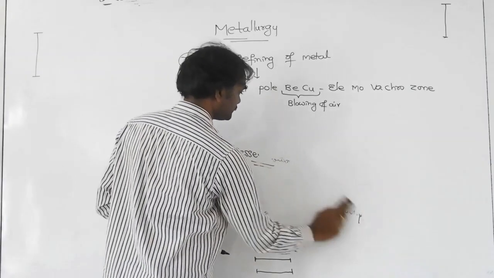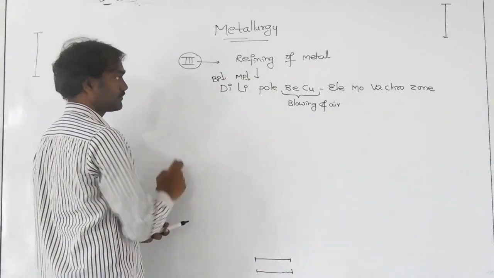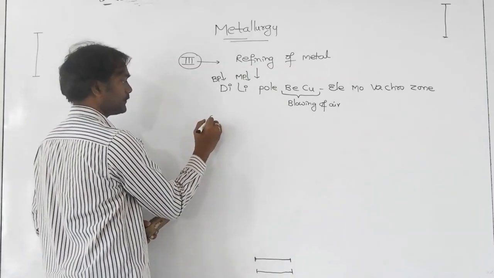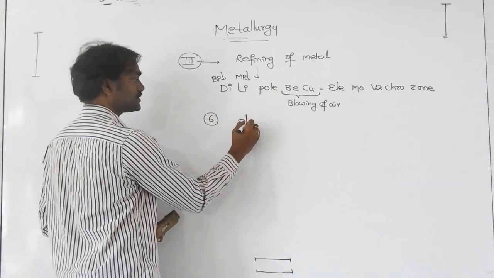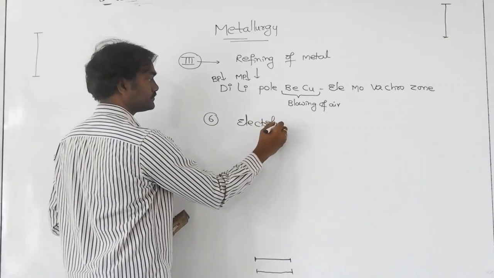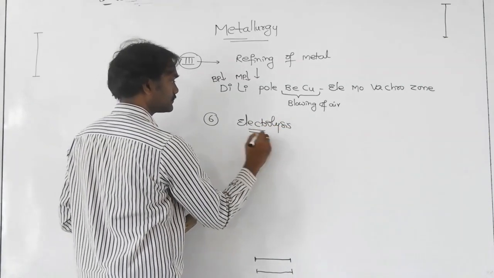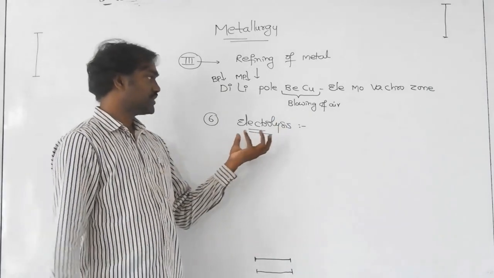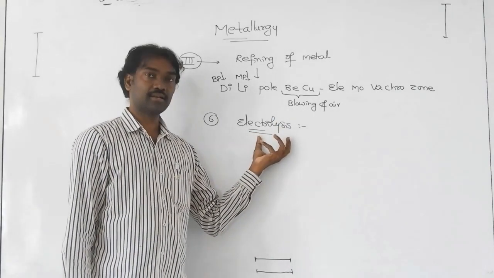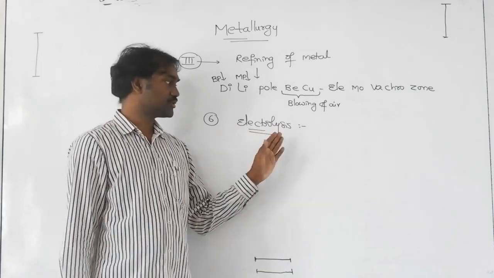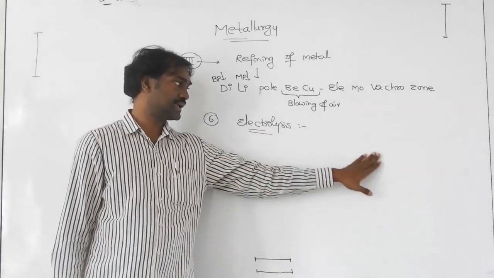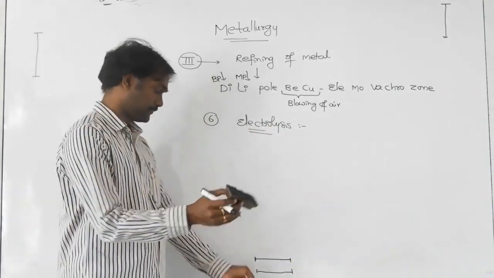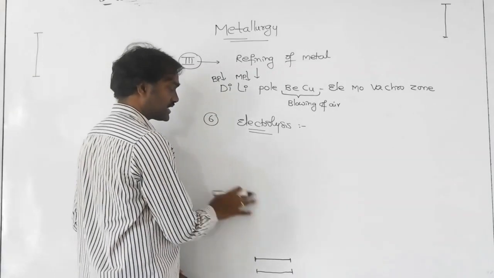Next, electrolysis. So, the sixth one, the electrolysis process. Already we discussed that electrolysis is used for preparing the first group alkali metals, alkaline earth metals and aluminum, generally in the reduction process also.